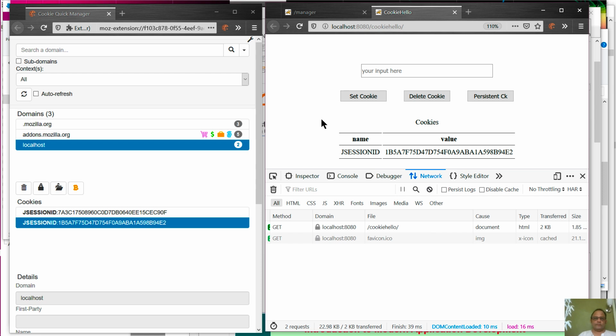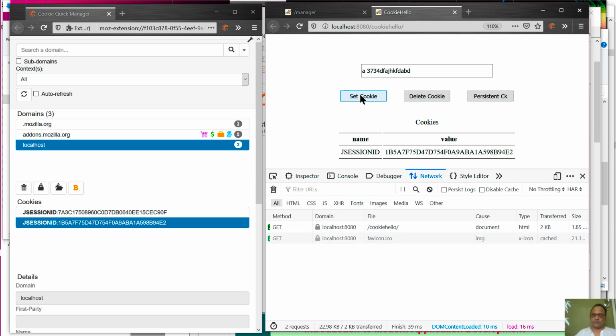Okay, so that's as far as setting the JSESSIONID cookie is concerned. But in this application, we are going to do something kind of interesting. We will actually send a key value pair, and you can put anything in here. On the server side, we are going to take this key value pair and turn it into a cookie and set it. Okay, so let's do a set cookie call.